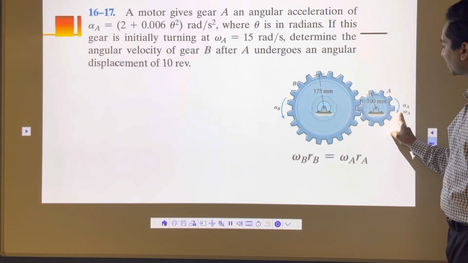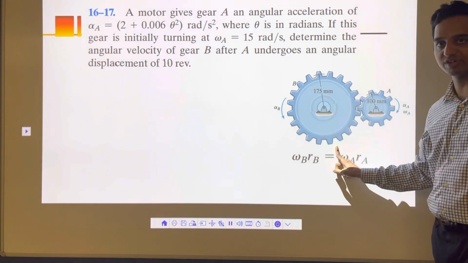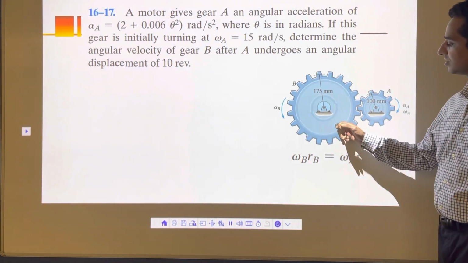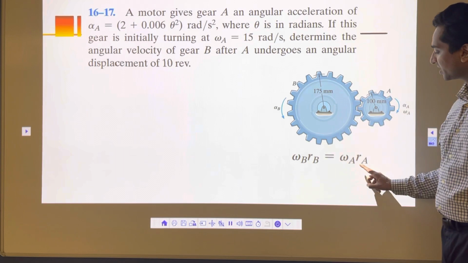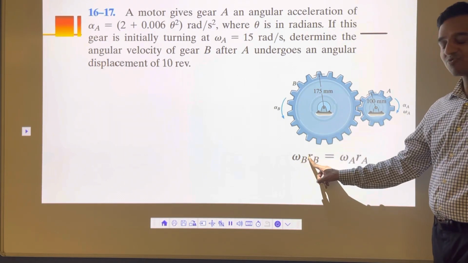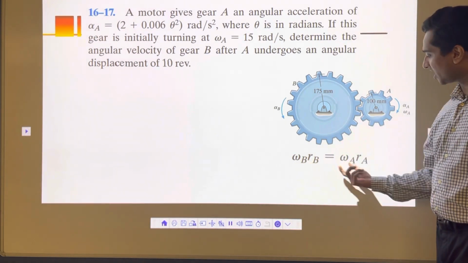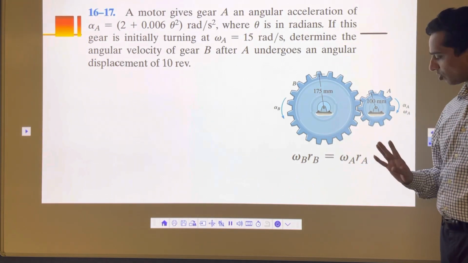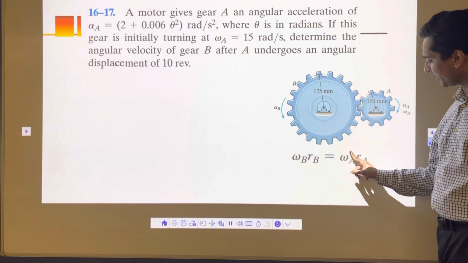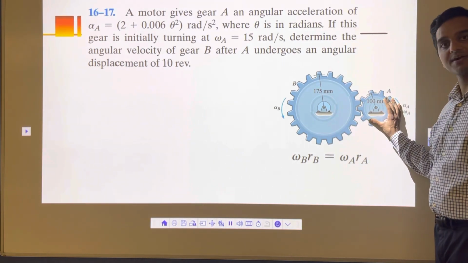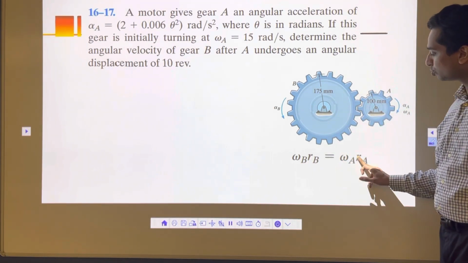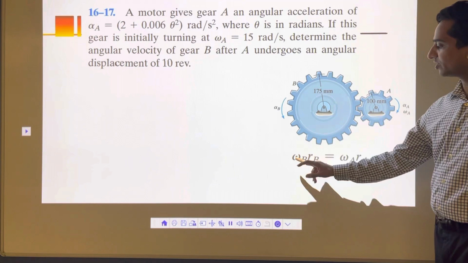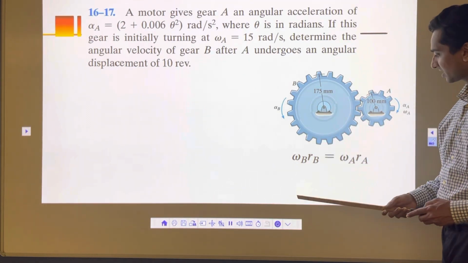So this is going to rotate clockwise. This thing is going to rotate anti-clockwise. That's the problem. The relationship is omega B R B is equal to omega A R A. This omega B we want to find out. R A and R B we know. So all we need to know is omega A at the 10 revolution mark. If somehow we can find omega A at the 10 revolution mark, we can calculate omega B at that mark, and that's the problem.